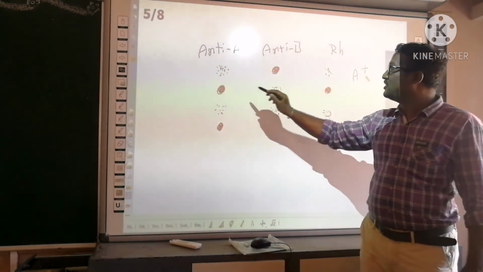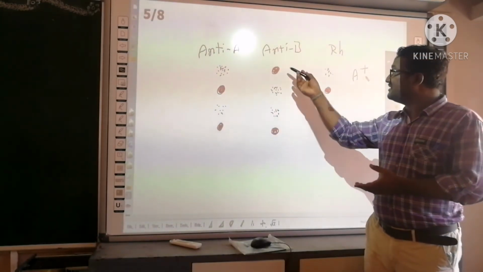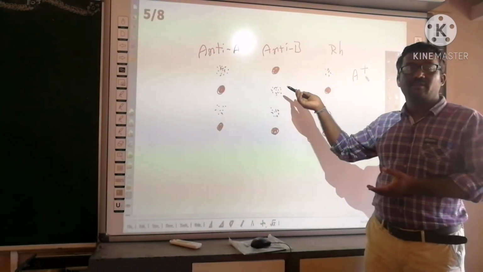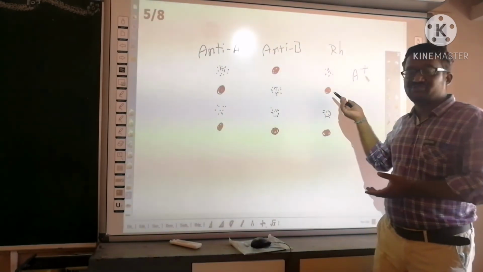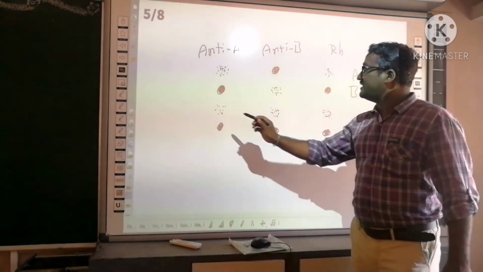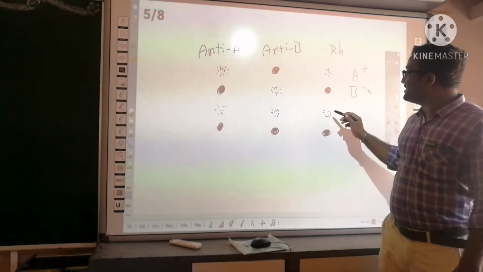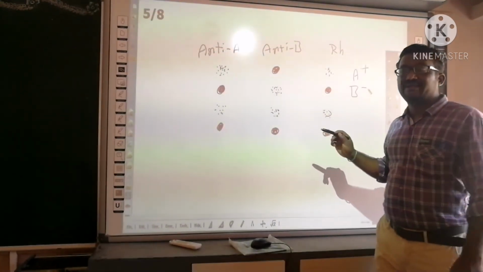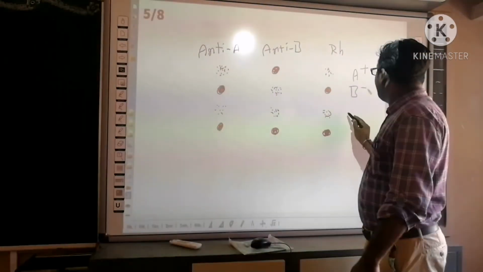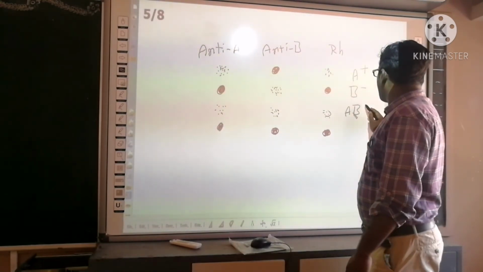So what is this blood group? Clumping occurs with anti-B. That means B group. Negative or positive? Negative. So B negative. Here there is clumping with anti-A and anti-B also, and with RH also. So that is AB positive.